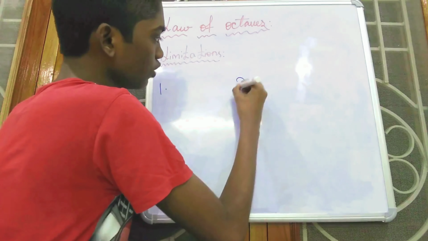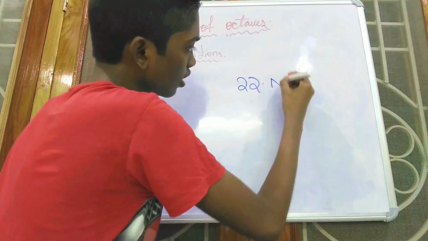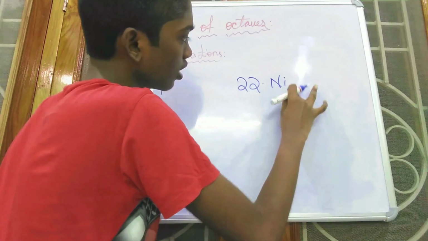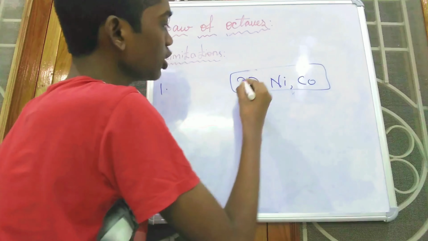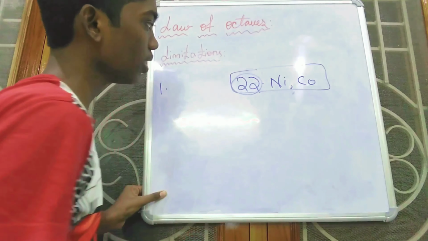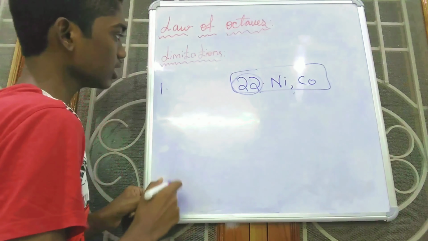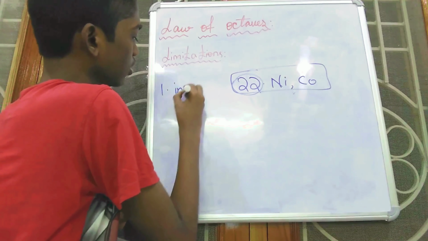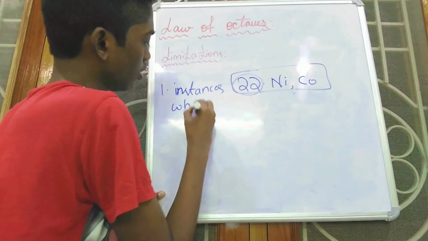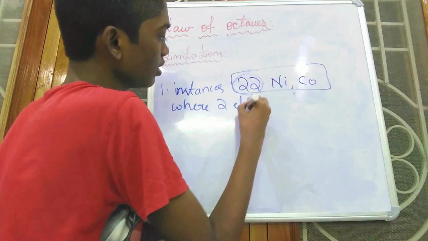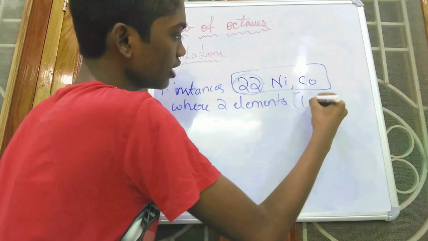In the slot of atomic number 22, there were 2 elements, nickel and cobalt. These were the 2 elements present in the slot of atomic number 22 in Newland's elements table. So this is the first limitation: there were instances where two elements are present in one slot.